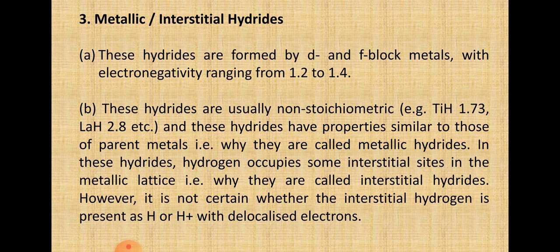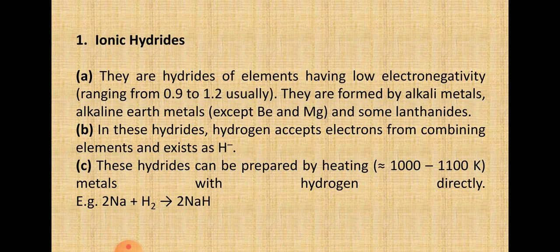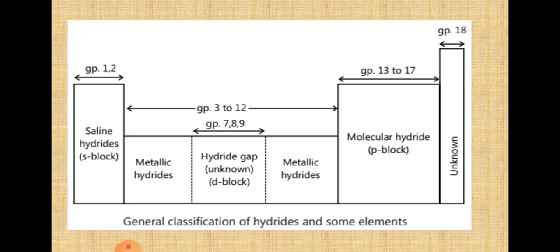In group 6, only chromium forms the hydride CrH. Then there is a gap, and elements of groups 7, 8 and 9 do not form hydrides, and this is known as the hydride gap. You can see in this table, metallic hydrides are being formed, but groups 7, 8, 9 are not forming hydrides, and this is termed the hydride gap.